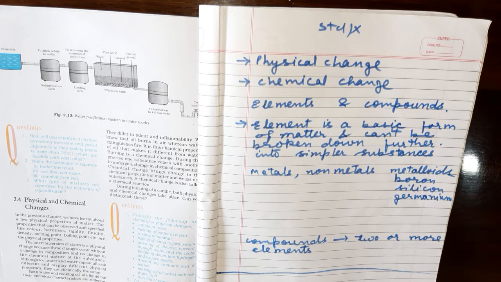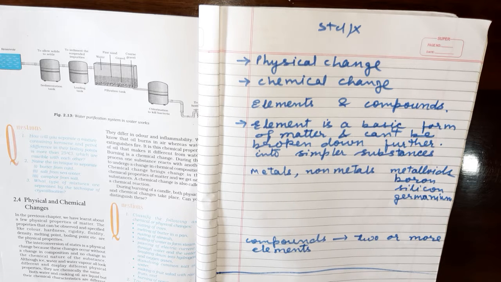Physical properties of matter, though we have discussed them in chapter 1, let us revise. Physical properties of matter include the color of the substance, the hardness or softness of the substance, the fluidity, how it can flow, how much it can flow, density, melting point, boiling point, etc. So these are known as the physical properties.